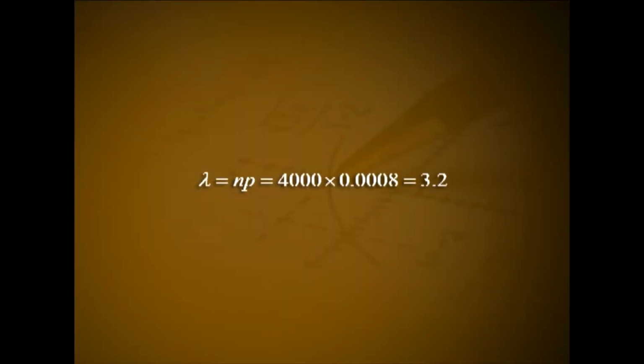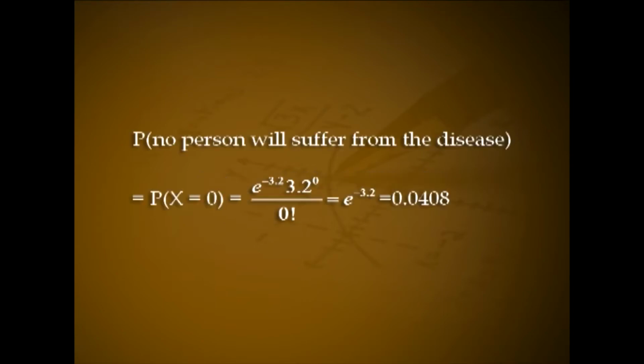Here, the number of individuals tested is large and the probability p of occurrence of TB is infinitesimal. Hence, X can be treated as a Poisson random variable with parameter lambda = np = 4000 × 0.0008 = 3.2. Now, the probability that no person will suffer from the disease is P(X = 0) = e^(-3.2) 3.2^0 / 0! = e^(-3.2)